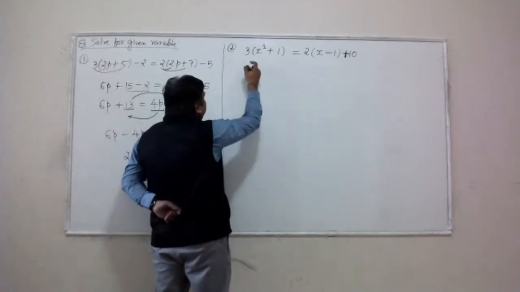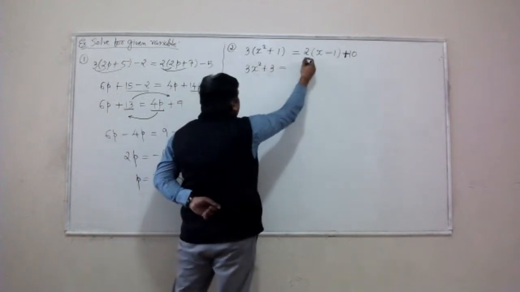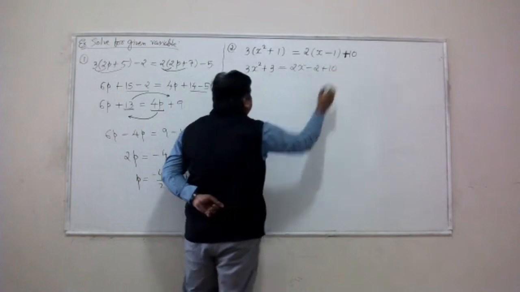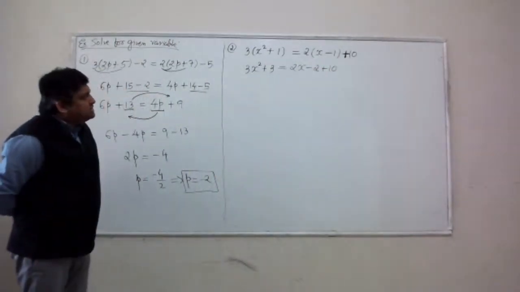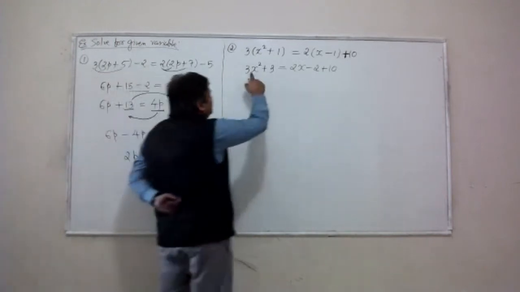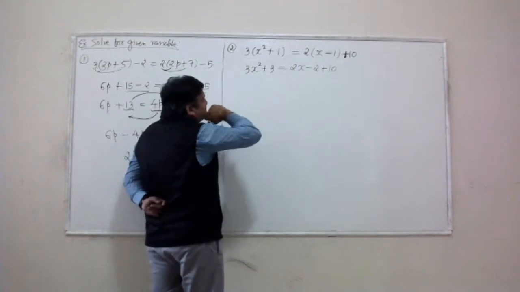I will simplify this first. Distribute 3 over both terms. Distribute that 2 over both terms. All right. Looks like we get 3x squared plus 3 equal to 2x minus 2 plus 10.